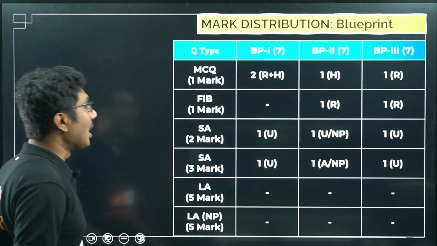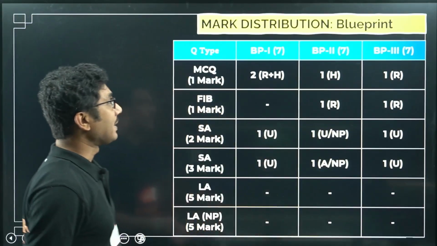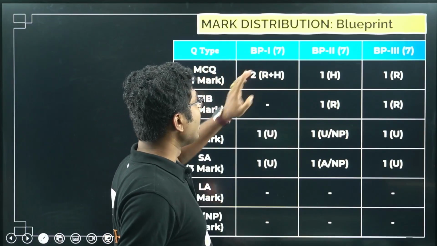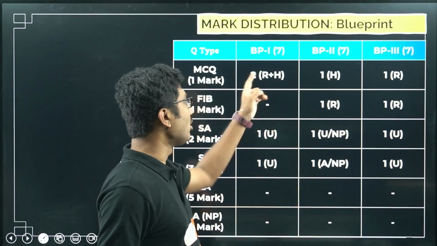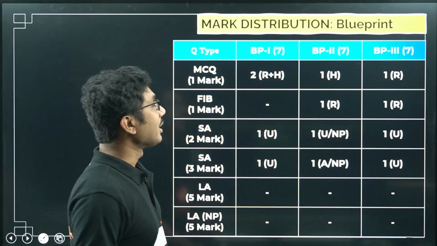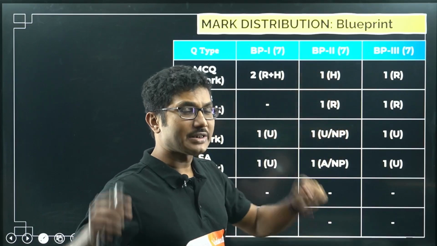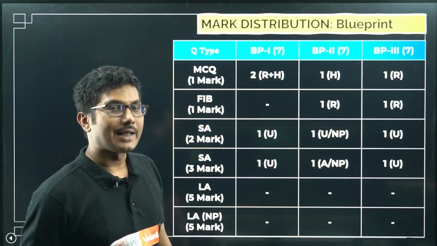Now next, what is the chapter-wise weightage for this chapter? Blueprint 1 says there will be two MCQs. One will be a remembering based MCQ, one will be a HOTS question MCQ. Blueprint 2 says there will be only one MCQ, which will be HOTS. HOTS means higher order thinking skill, which is slightly difficult, where you have to analyze the question.